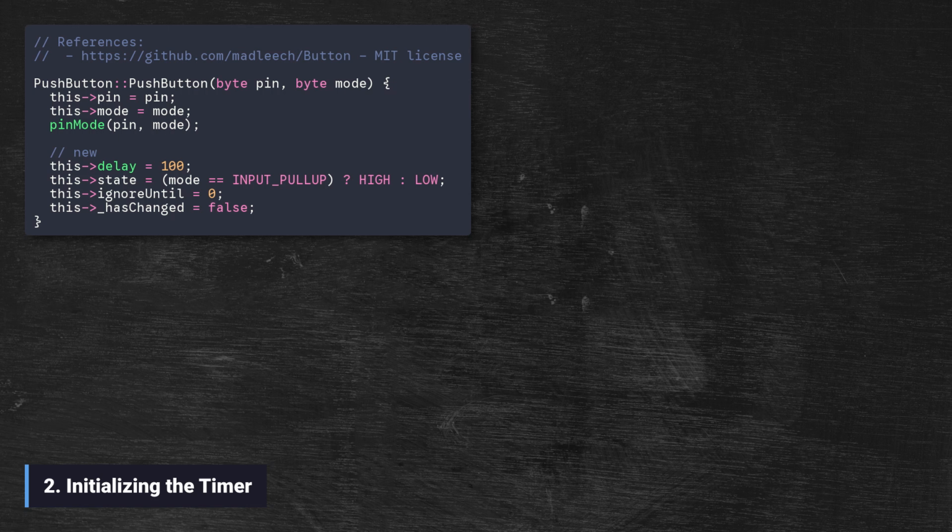ignoreUntil equals 0 initializes the lockout timestamp to 0. This ensures that as soon as the program starts running, the button is ready to be read immediately without waiting for any pre-existing delay periods. _hasChanged equals false sets the change flag to its default, no change yet, state.